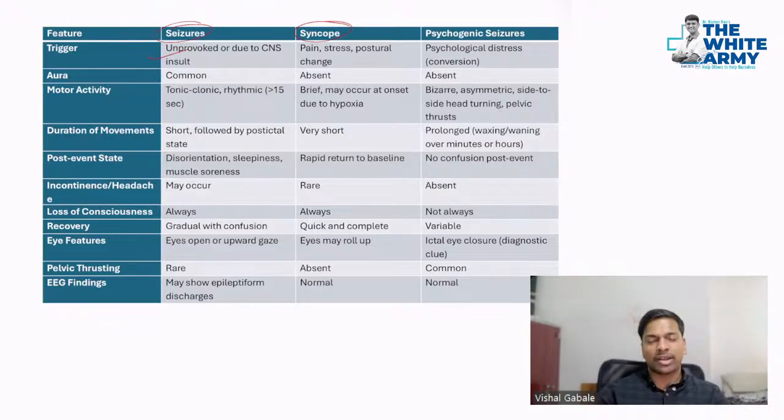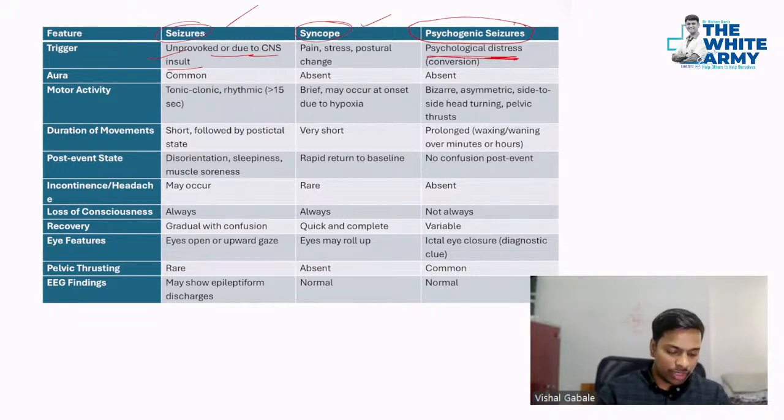That's also one of the cardiac syncope, or any arrhythmia. So all these are syncope. So they have an underlying cause. If they don't have any cause, then we have to call it a seizure. And there is psychogenic seizure. You will have a history of psychological distress in the person.